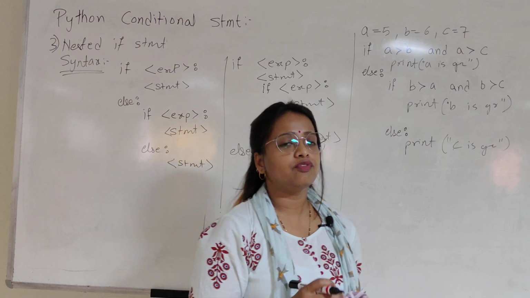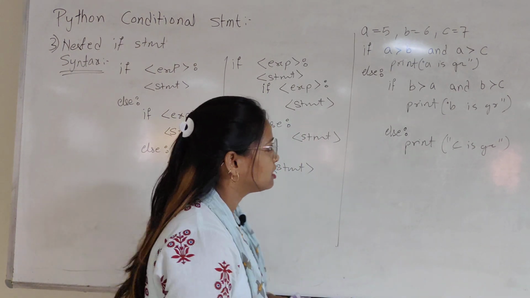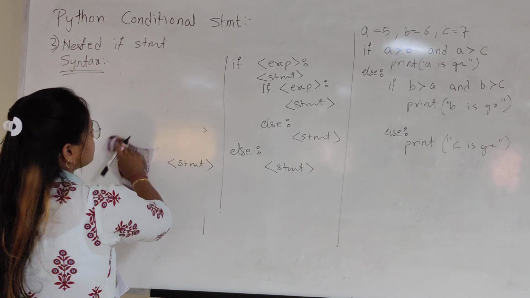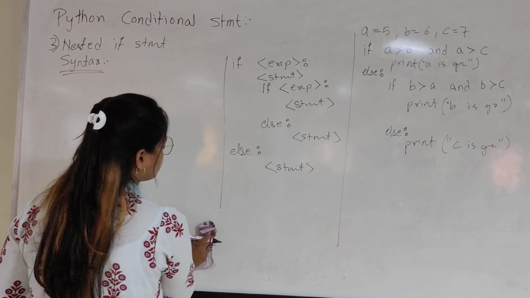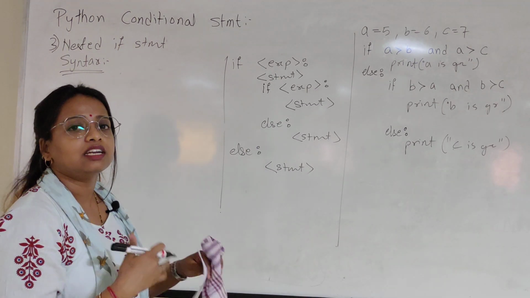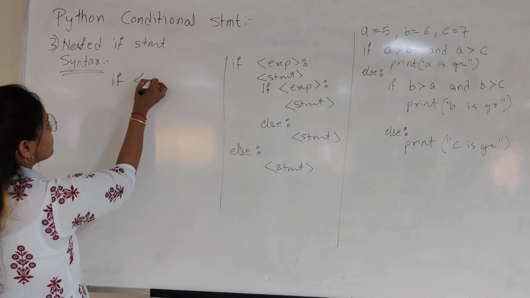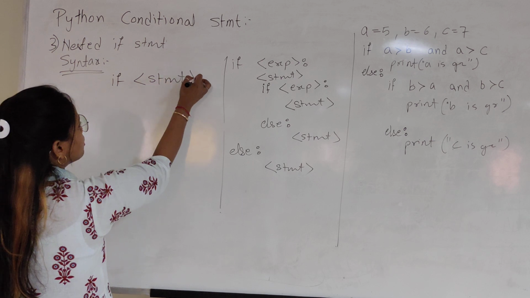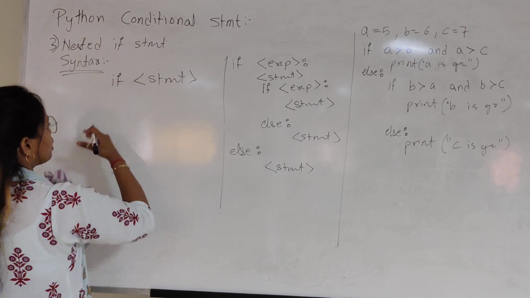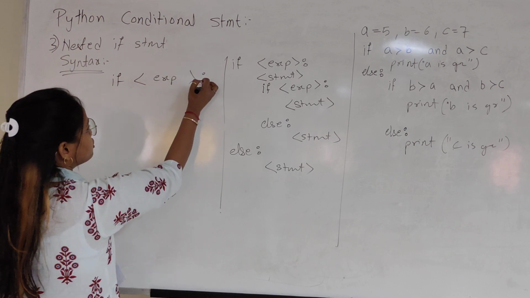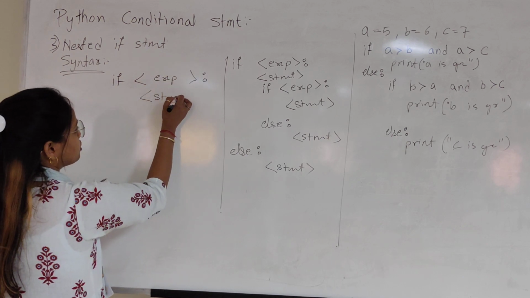After nested if, one more is the derived one, the else if condition. What is else if? This is not a type of conditional statement, it's just a derived form. Okay, so what is the else if? If expression, if the expression is true, execute the statement.